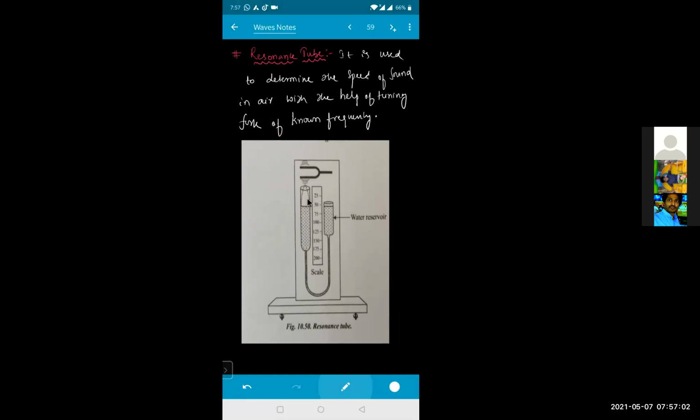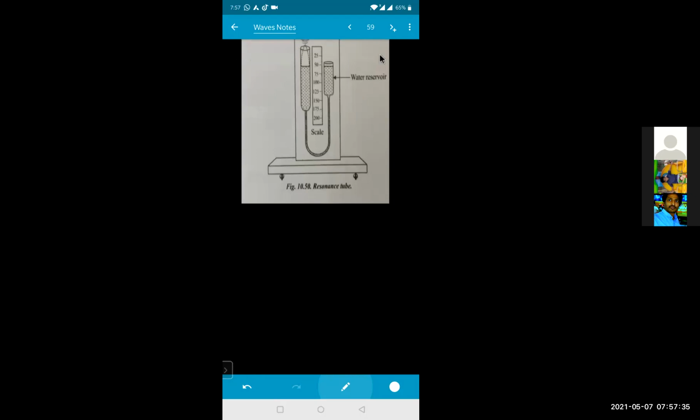Okay, so this is your resonance tube, beta. It is a tube used to determine the speed of sound in air with the help of a tuning fork of known frequency. What is the experimental setup, beta? This is a water reservoir, and this is your closed organ pipe. The level of the water in this tube can be increased or decreased by moving the water reservoir up and down. So if I take this up, the level of water in this tube will increase or decrease. And this is the scale, beta. This is the scale by which we can measure the level of water present in this tube. Clear? So it is a closed pipe.